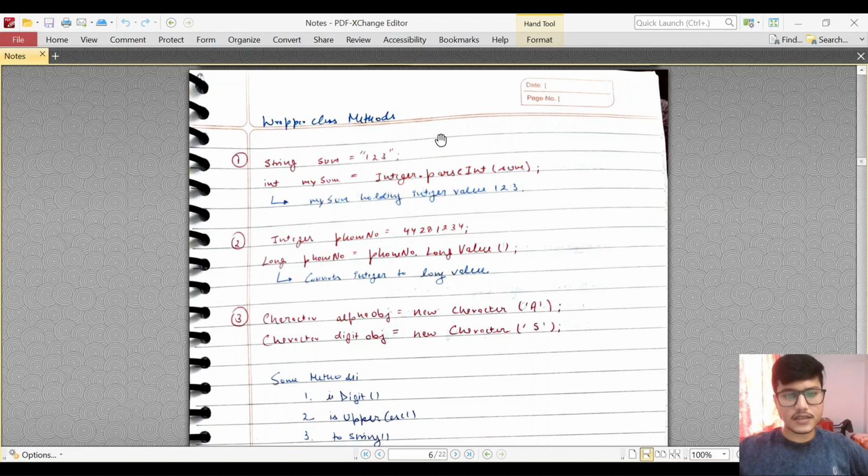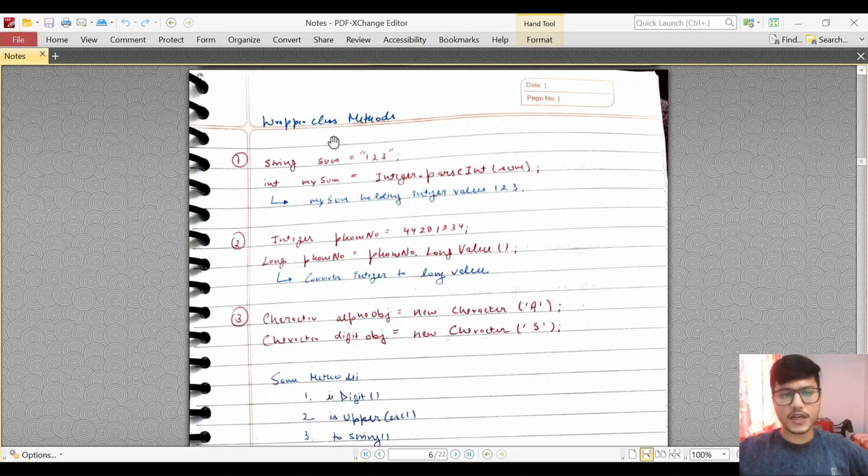So what are wrapper classes? As in the above example we discussed, wrapper classes are the classes which, we can say, wrap the primitive data types. So for example, for int we have Integer, for long we have Long. So like that we have wrapper classes.